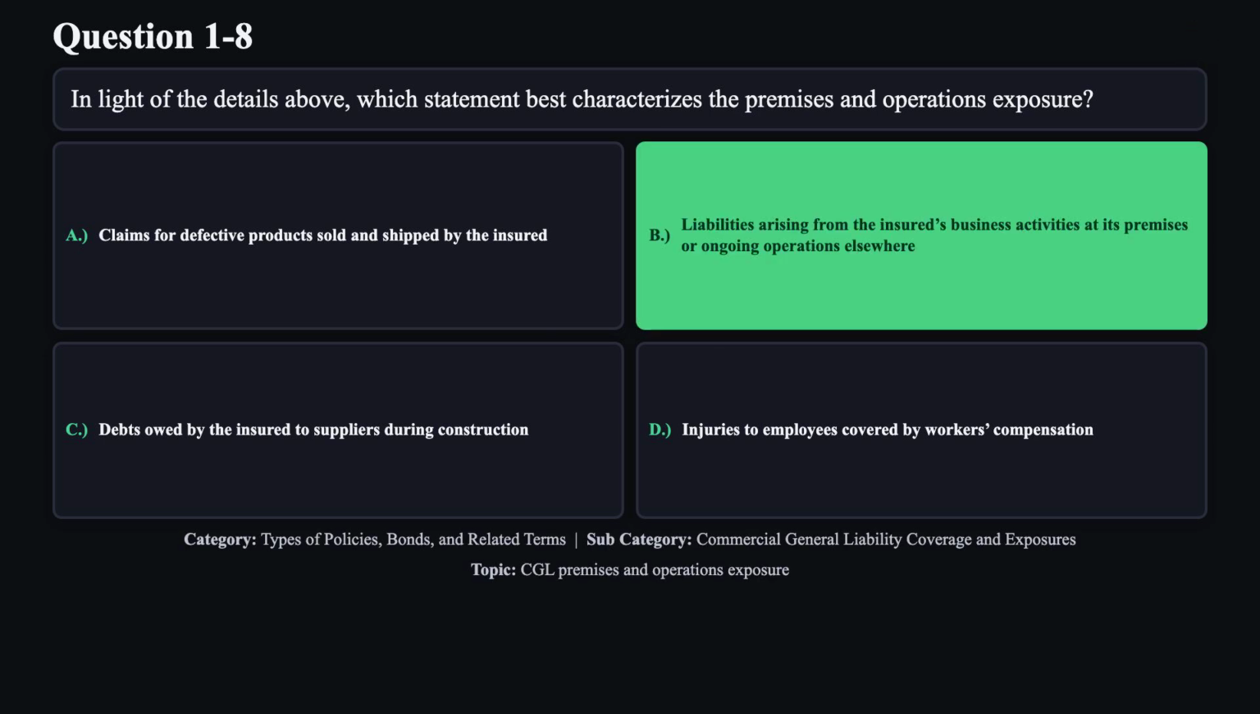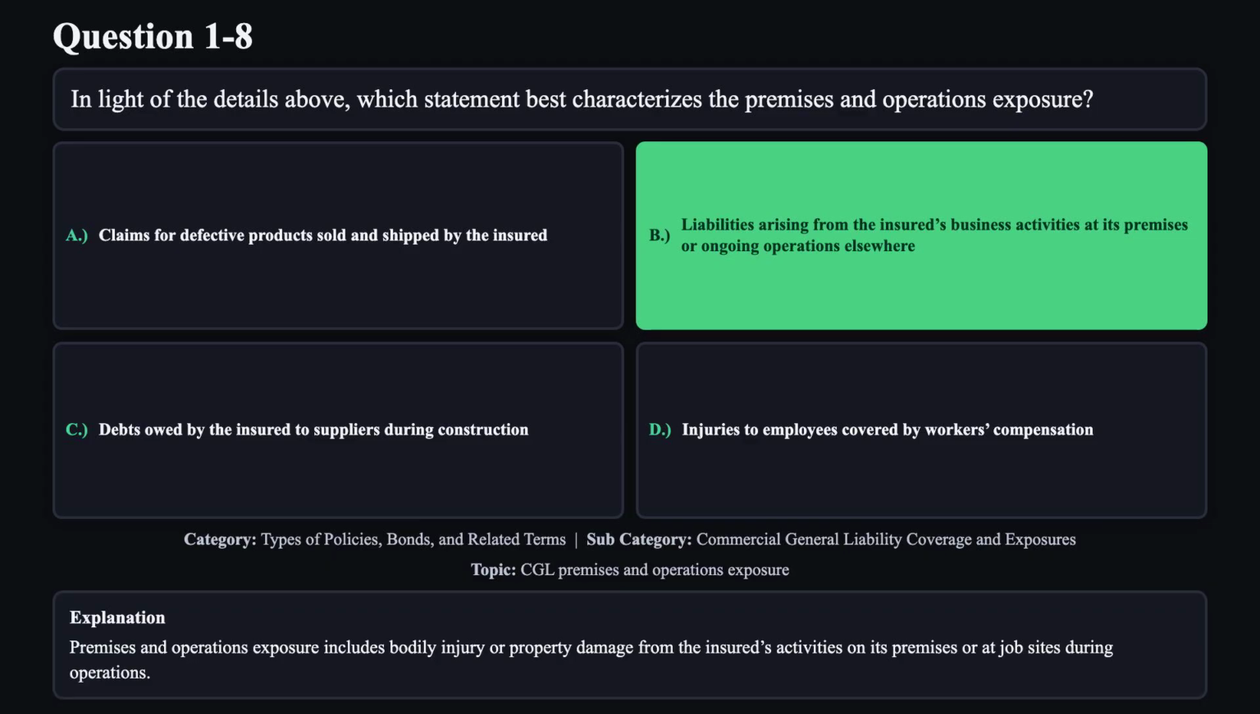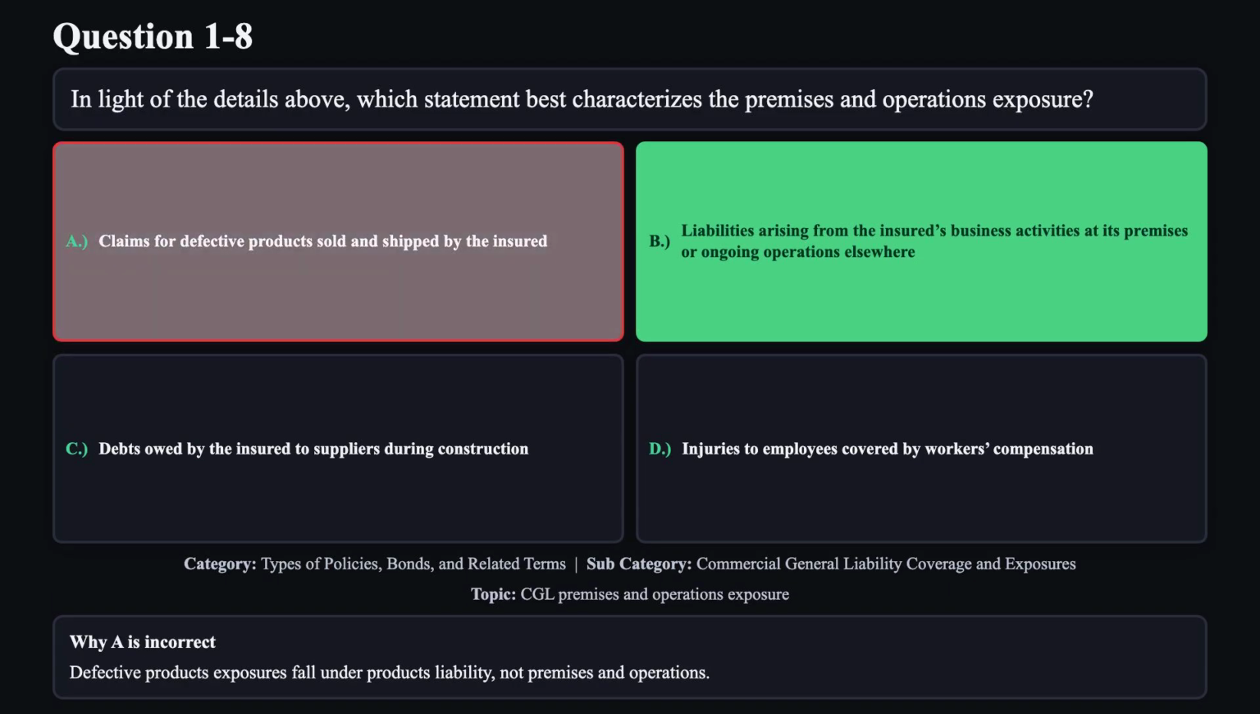The correct answer is B. Premises and operations exposure includes bodily injury or property damage from the insured's activities on its premises or at job sites during operations. Reason A is not correct. Defective products exposures fall under products liability, not premises and operations.